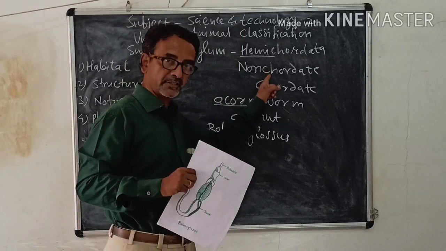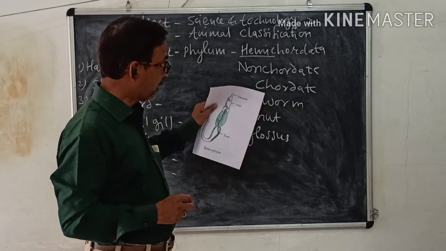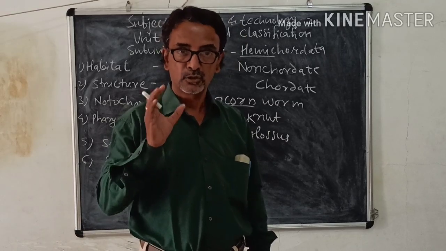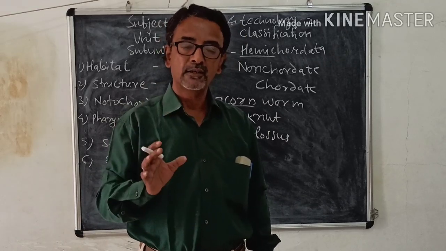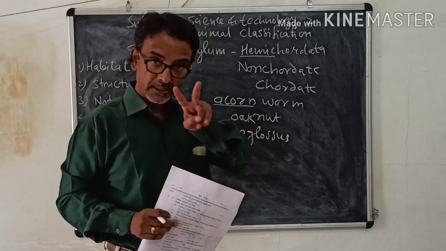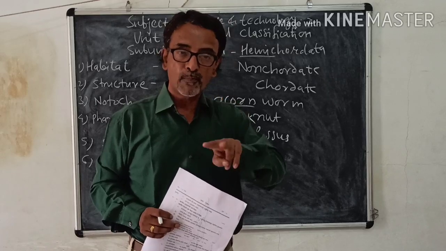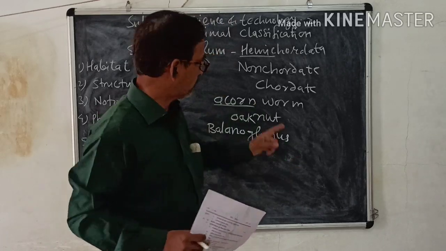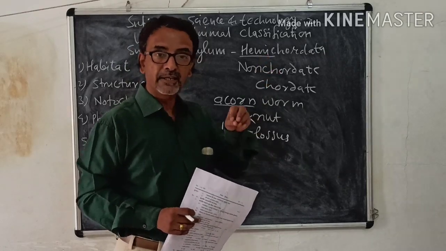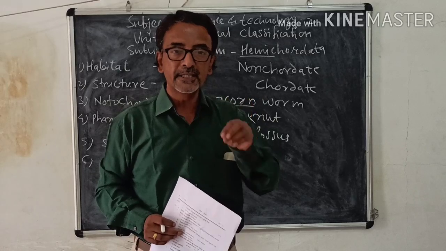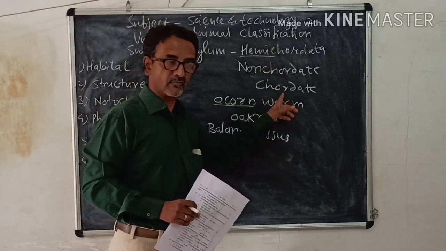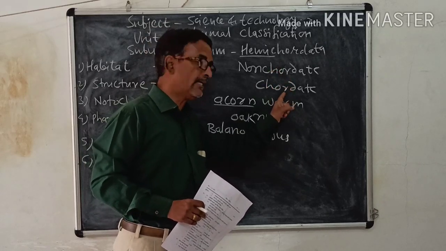These are the characteristics. Then pharyngeal gill slits are also present in their body. So the body is perforated, characterized by the presence of pharyngeal gill slits. So these are 2 characters of chordates appearing for the first time in this phylum, and hence this phylum is called a connecting link between non-chordates and chordates.